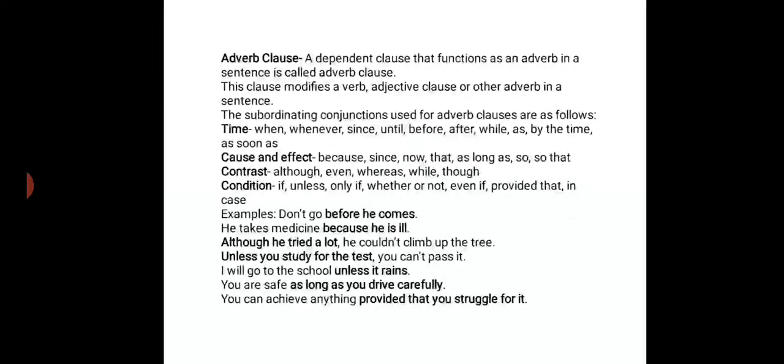Now next one. Unless you study for the test, you can't pass it. Unless you study for the test is an adverb clause. I will go to the school unless it rains. Unless it rains, it is an adverb clause. You are safe as long as you drive carefully. Here, as long as you drive carefully is an adverb clause. You can achieve anything provided that you struggle for it. Provided that you struggle for it is an adverb clause.